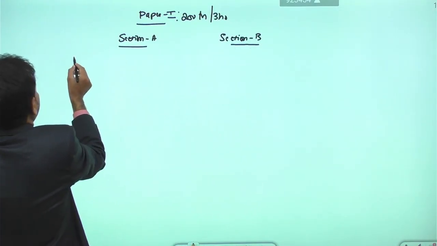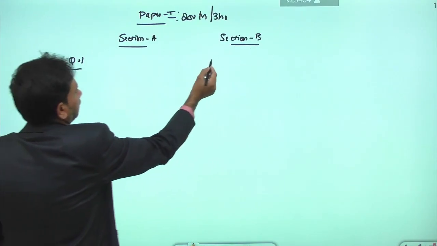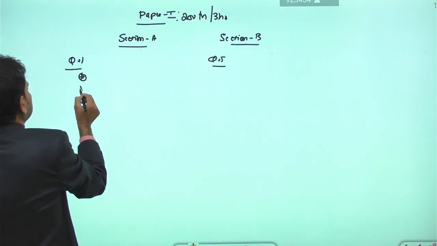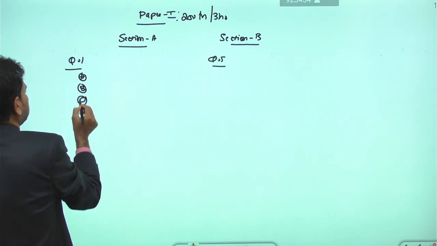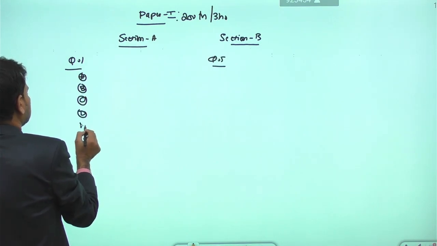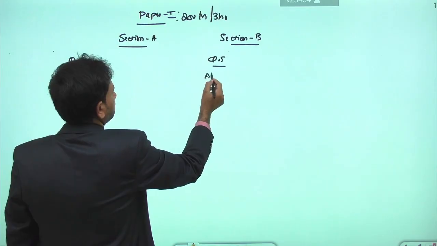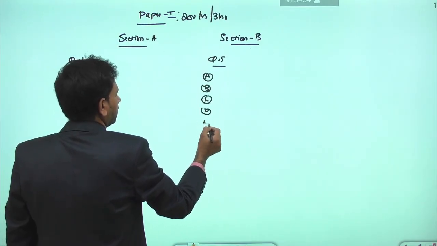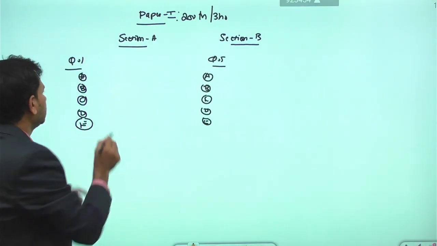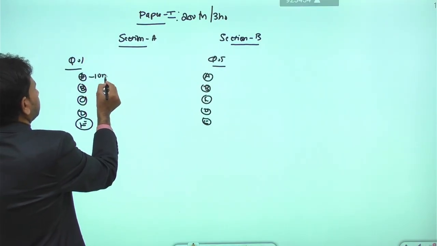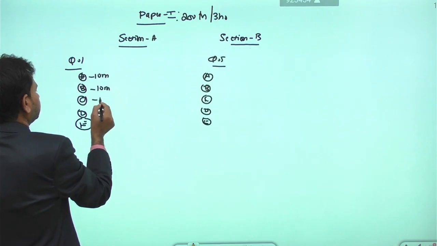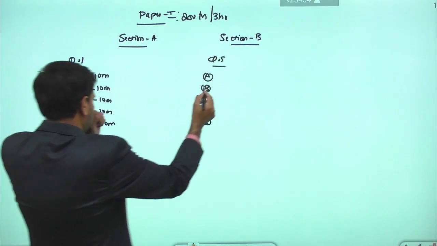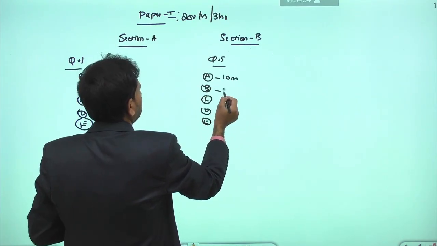In Section A, we have question number 1, and here we have question number 5. Within question number 1, we have 5 questions, A, B, C, D, E. Here also we have 5 questions, the series of A, B, C, D, and E. Right? This means each question carries 10 marks.